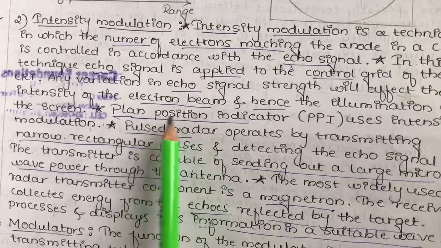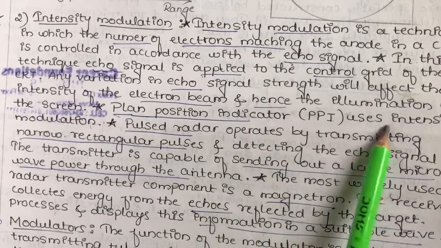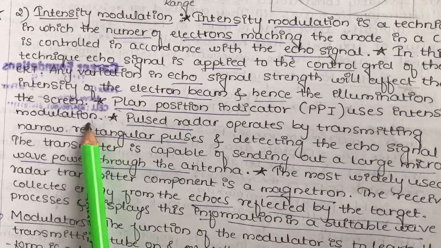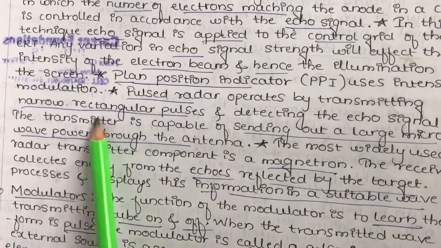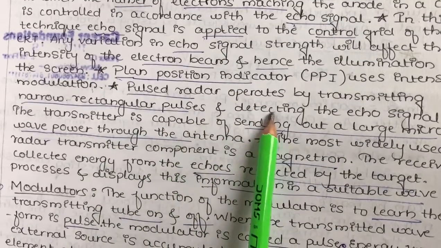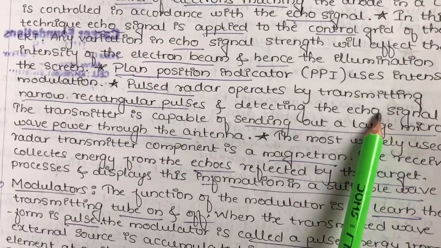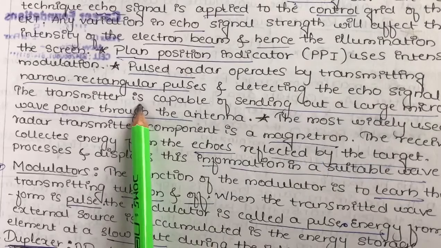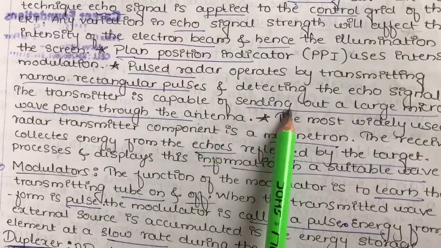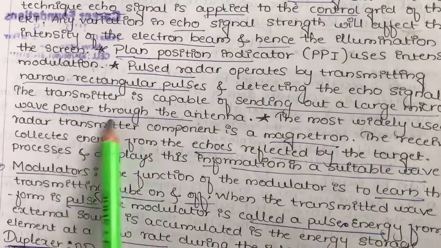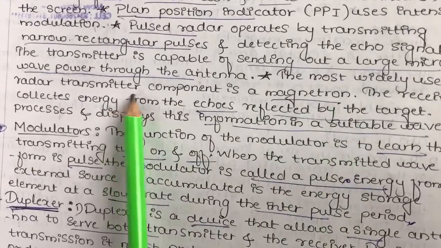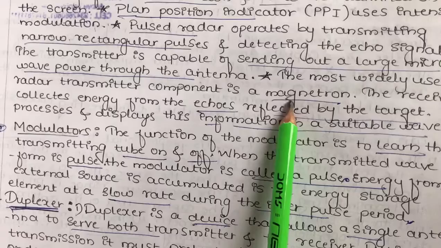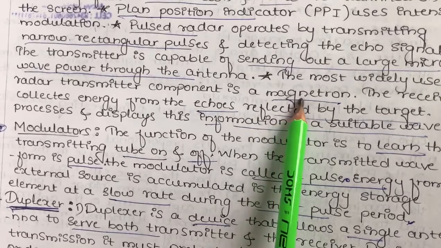Next, PPI, plan position indicator, is one which uses the intensity modulation technique, and pulsed radar operates by transmitting narrow rectangular pulses as well as detecting the echo signal. The transmitter is capable of sending out a large microwave power with the help of the antenna. And the most widely used radar transmitter component is the magnetron. It is a major component.